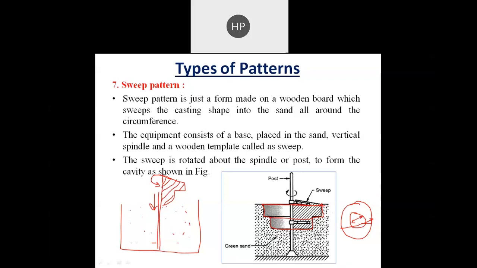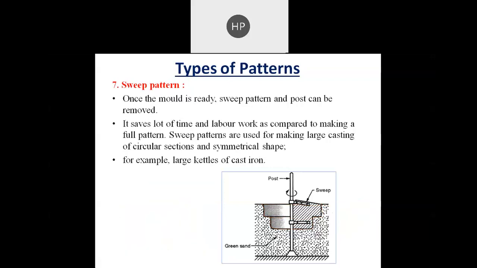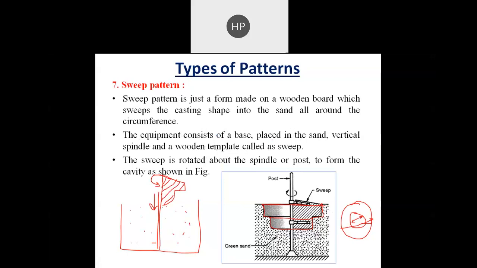So here the equipment consists of a base placed in a sand. This is the base which is placed in the sand. Vertical spindle, so this is the vertical spindle, and a wooden template called a sweep. This is the wooden template which is called a sweep. The sweep is rotated about the spindle or a post. It now starts rotating to form the cavity as shown in the figure.